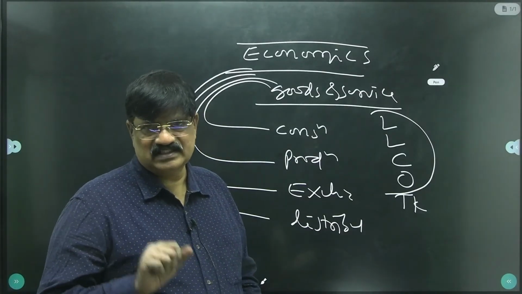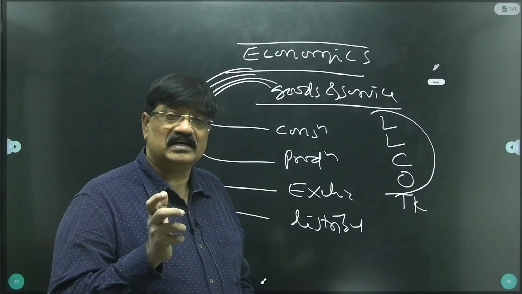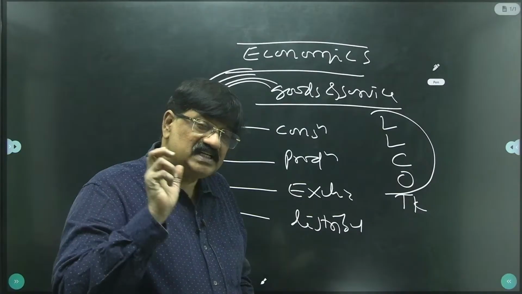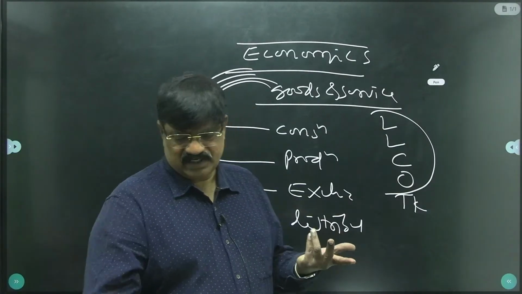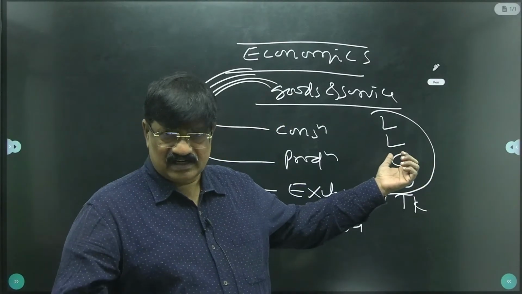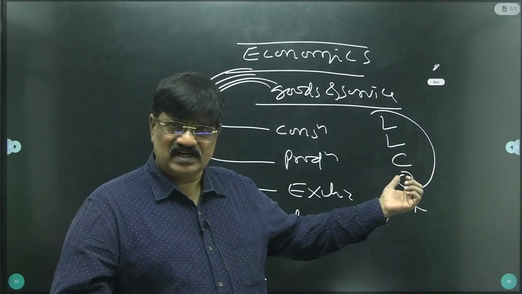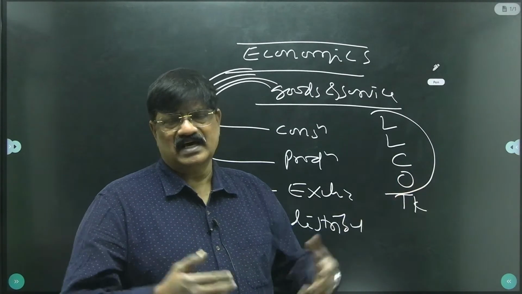That's why since 1991 we opened our gates. We are following free trade since 1991. Then distribution of remuneration: especially land is given rent, labor is given wage, capital is given interest. I think it's clear.